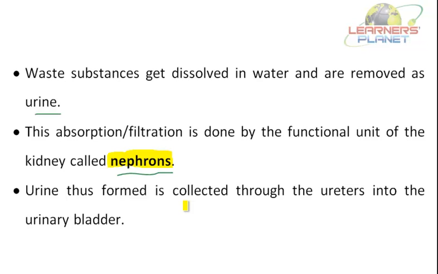As a result of kidney failure, waste products start accumulating in the blood. So such patients cannot survive unless their blood is filtered periodically through an artificial kidney.